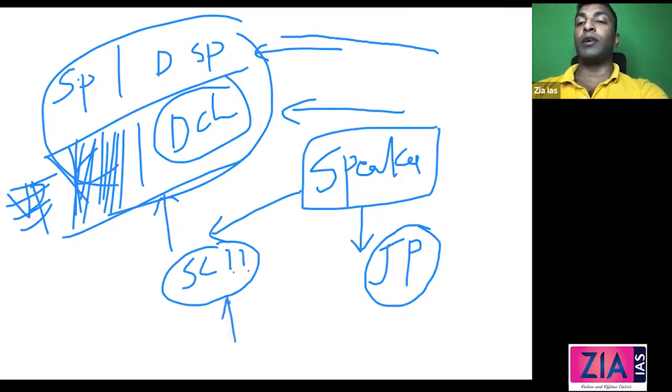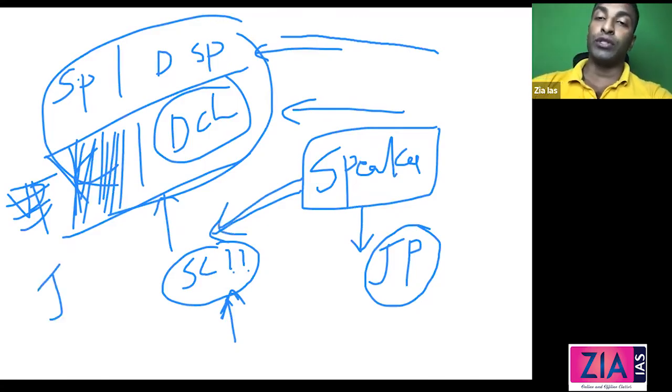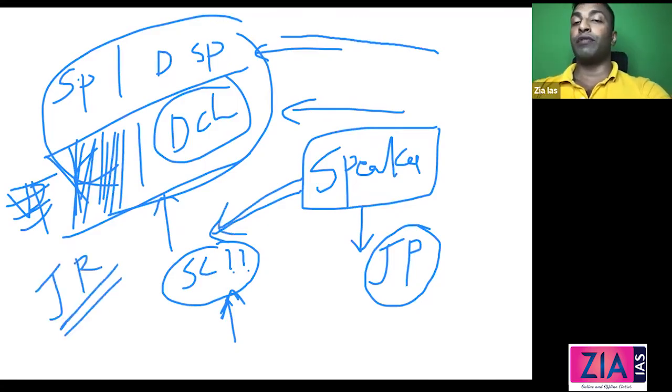Because this is related to disqualification, which is based on some facts. Guys, here some law is involved and something which is based on the facts. So the decision of the speaker can definitely be challenged. Moreover, the opposition party members will be facing problems from the speaker, right? So it can be challenged in the Supreme Court. So this judicial review is there, and this power is a judicial power.